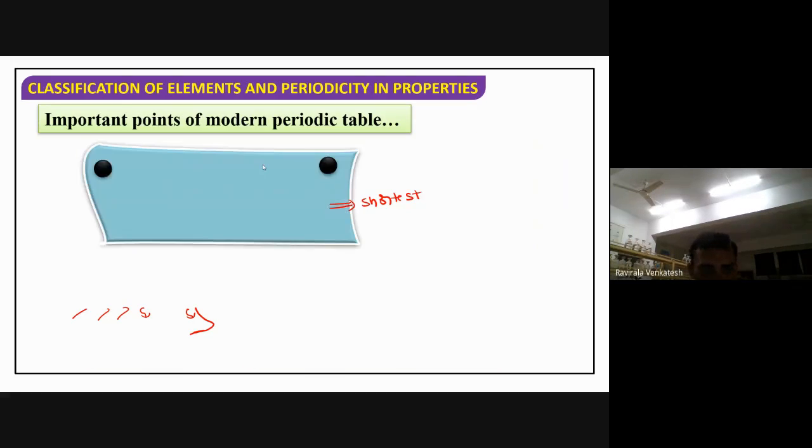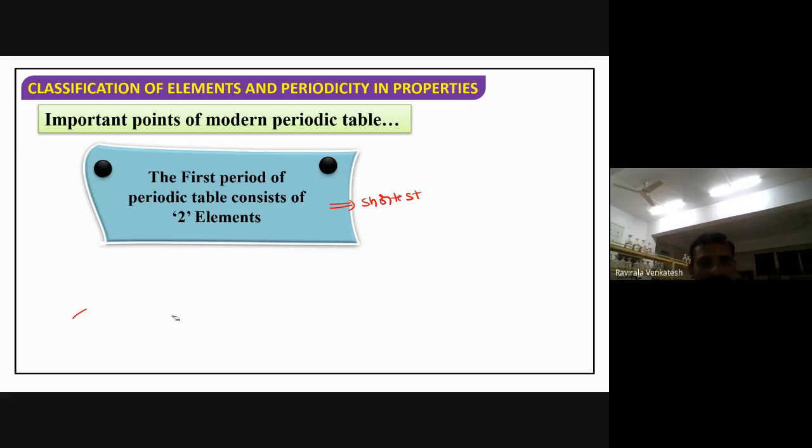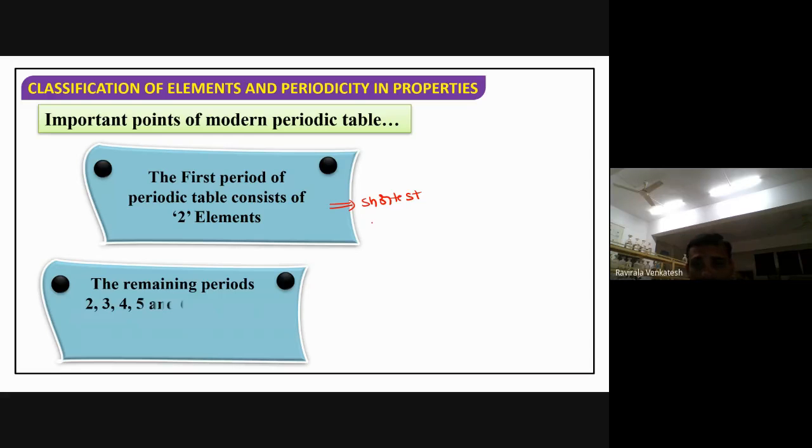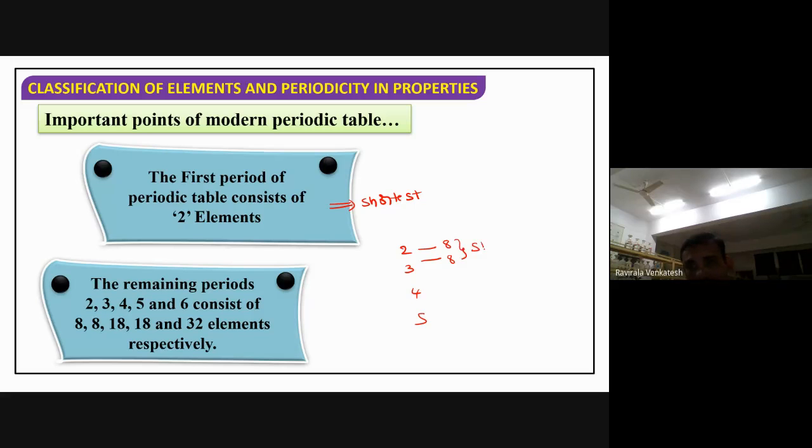So this is about the elements in the different periods. The shortest period is the first period. Next, the second has 8 and the third has 8, so these two are called short periods.